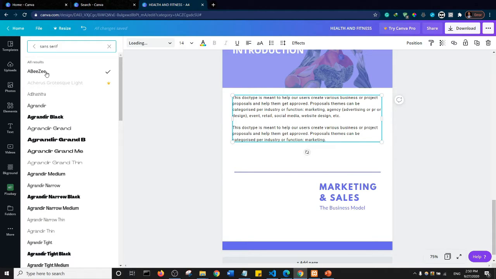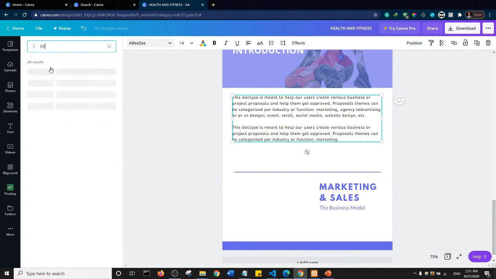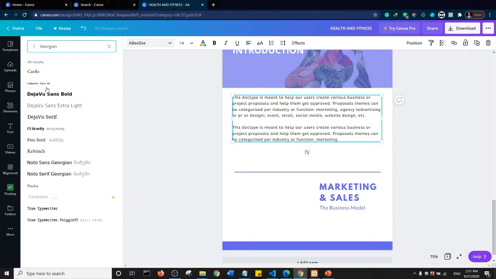And ABZ. How cool is that? Okay, well, I don't want to struggle with fonts at this point, but let me see Georgia. Well, I don't know. Well, I'm just going to go with anyone. So I'm just going to go with this one, okay?